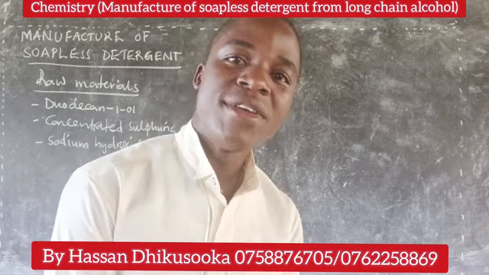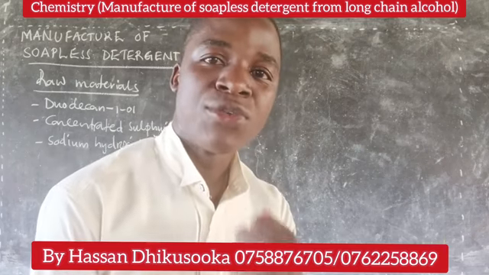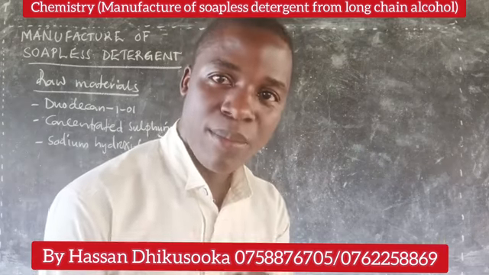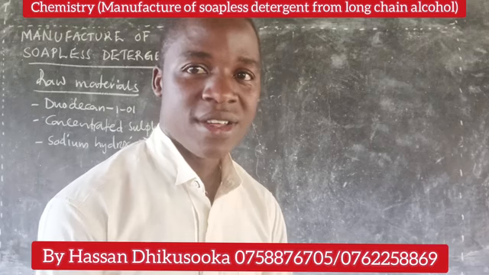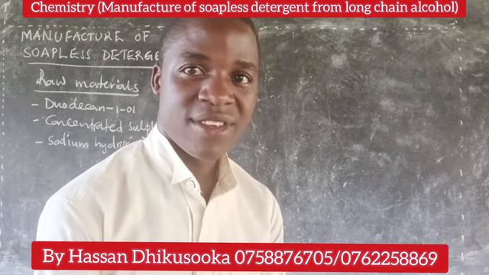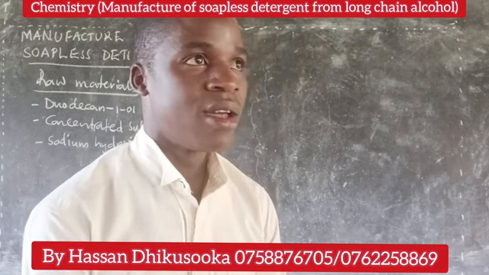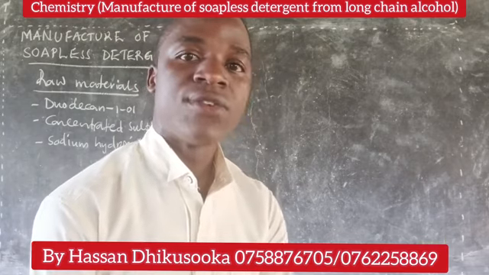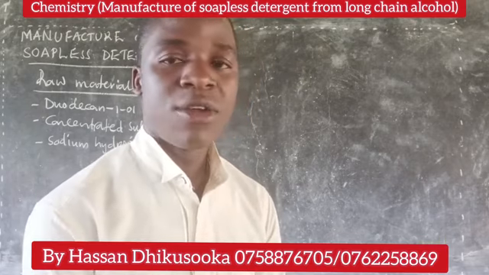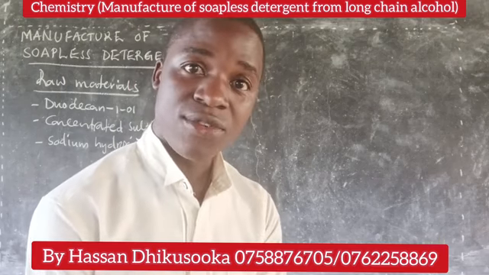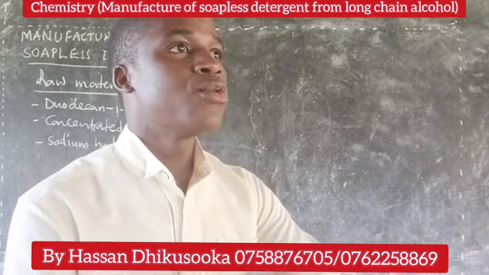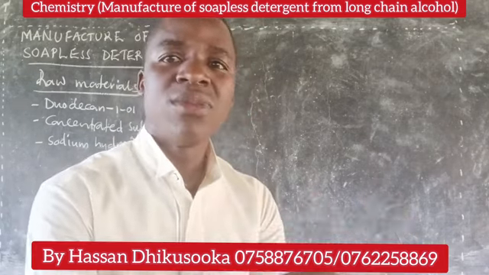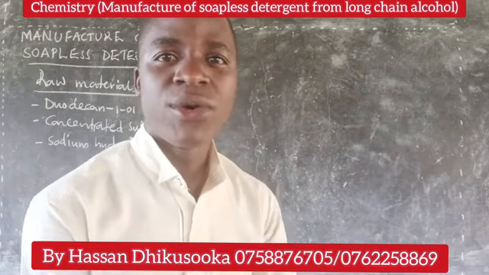Now the point is, how are we going to mix those such that we come up with the desired product, in this case the soapless detergent? That's the question to each and every one. Now, first of all, for us to know how to mix them, we shall do that under the process of production. But before, you have to know where you are going to mix them from, the one we are calling a vessel.